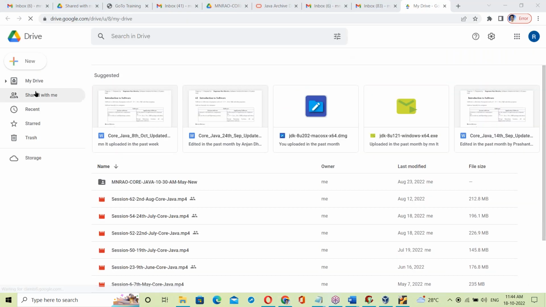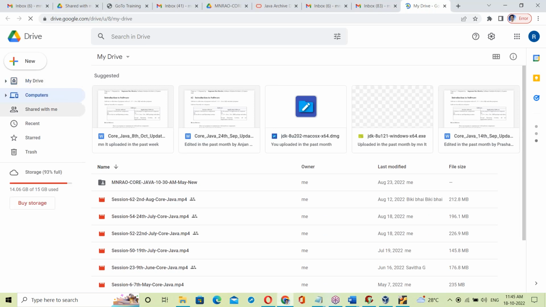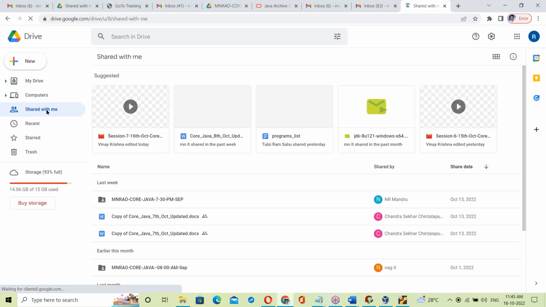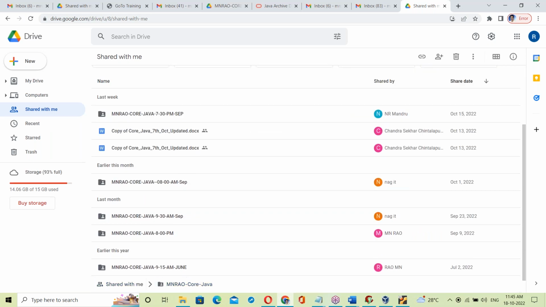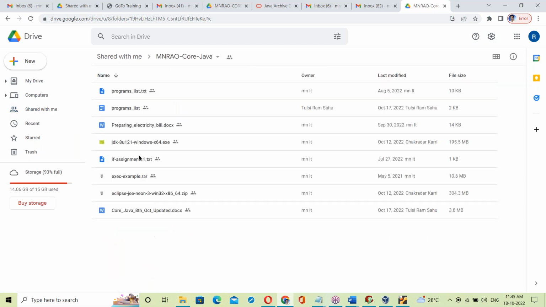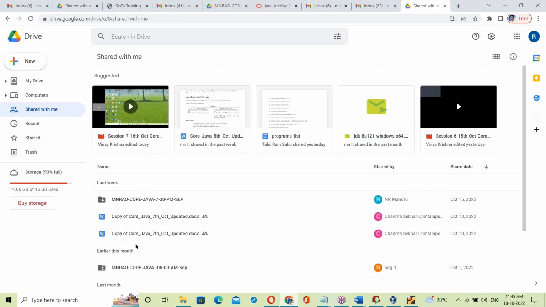Here, click on Shared with me. You can see the folder with all the documents. See the JDK documents, your class document, the Eclipse software, and the JDK software. There are other materials that we'll see next. Initially, you have to download the JDK software, the Eclipse software, and your class document.